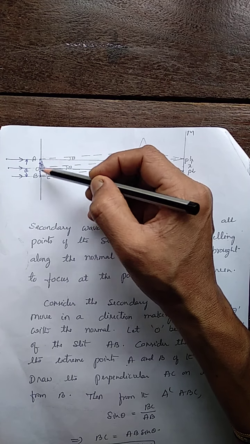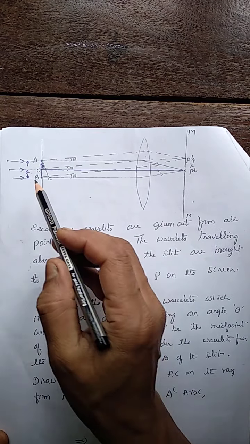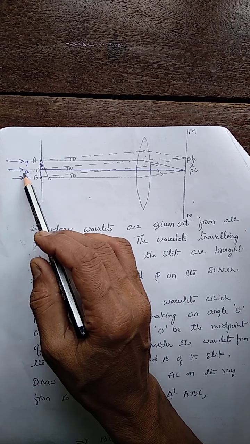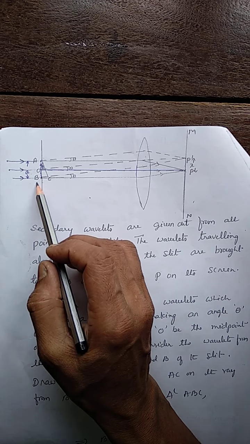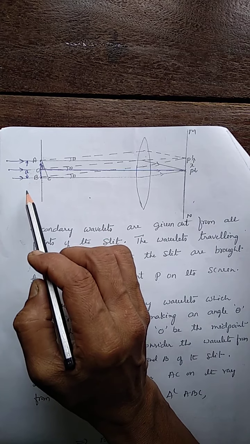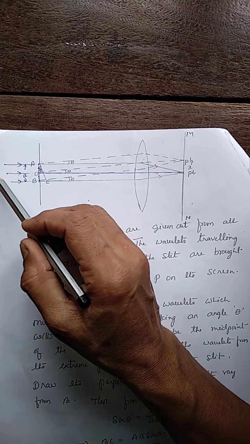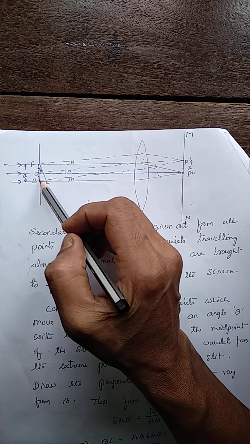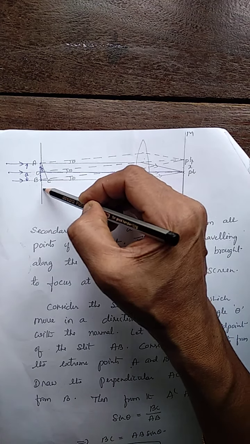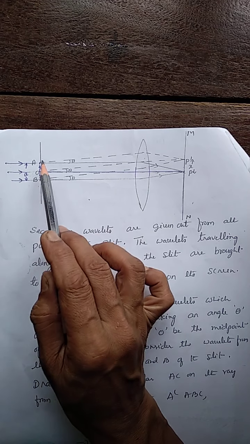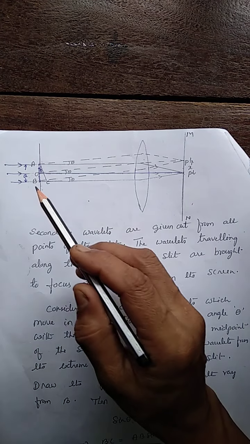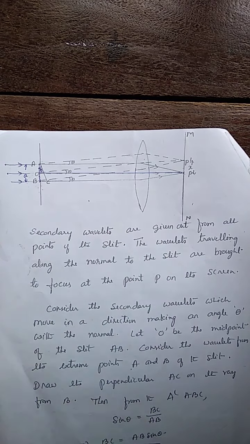Let AB be a slit of width a, illuminated by monochromatic light of wavelength lambda. This is Fraunhofer type diffraction. The rays from the source of light are rendered parallel, so a plane wavefront is incident on the slit AB. a is the width of the slit.